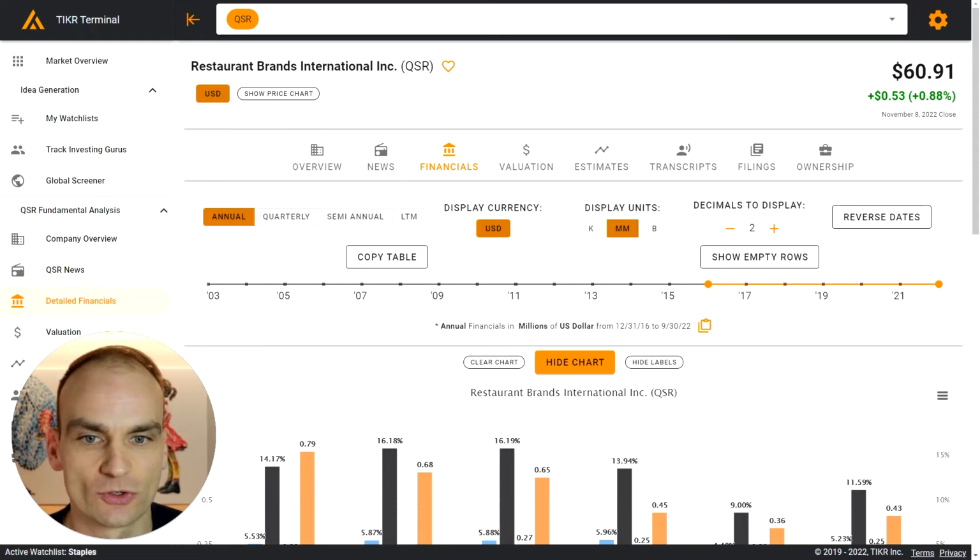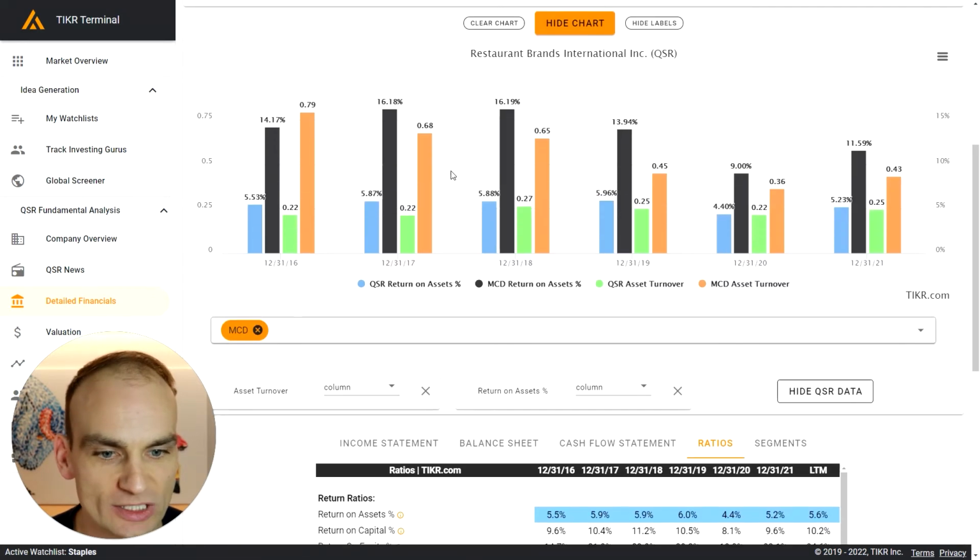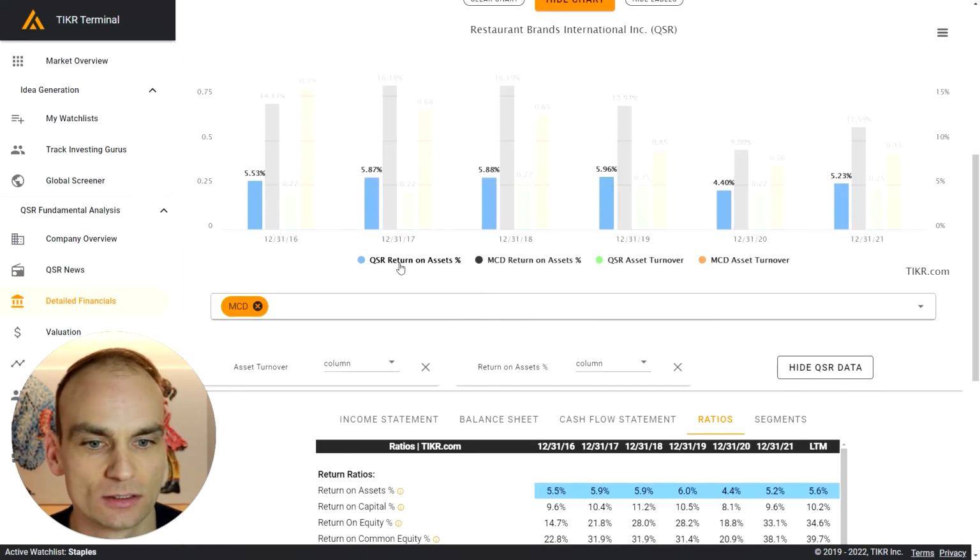So we're going to search for Restaurant Brands, and we're going to compare Restaurant Brands in terms of return on assets and asset turnover to its peer, McDonald's. And we're going to understand which one is more profitable, and then we're going to have a look at the performance since inception of Restaurant Brands versus McDonald's to see if the profitability adds up. So if we go down here, if I hold over here, Restaurant Brands for return on assets,